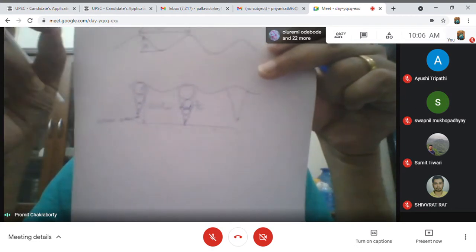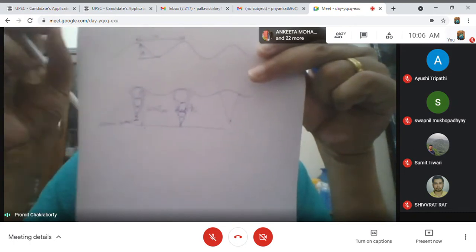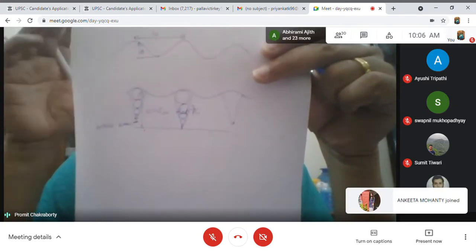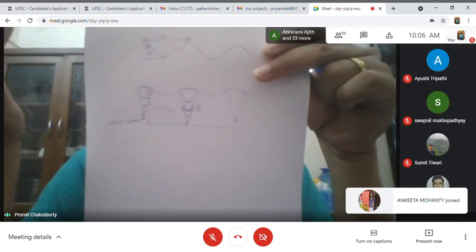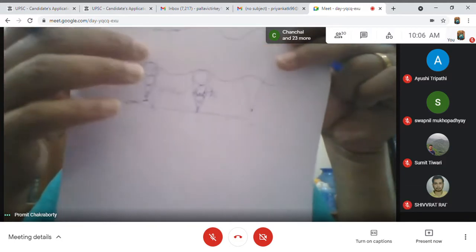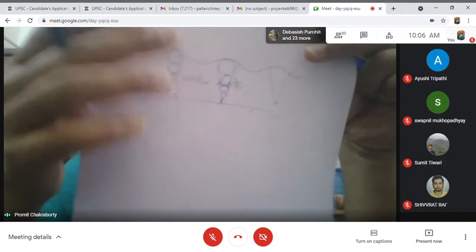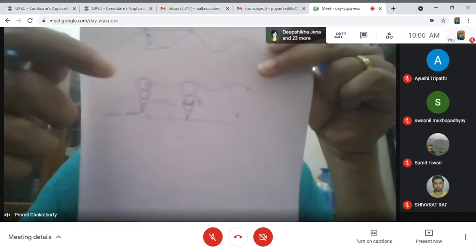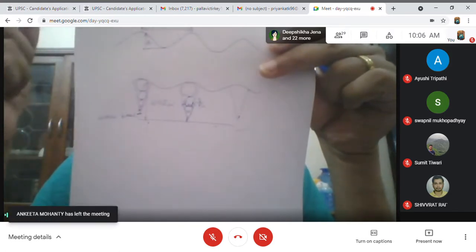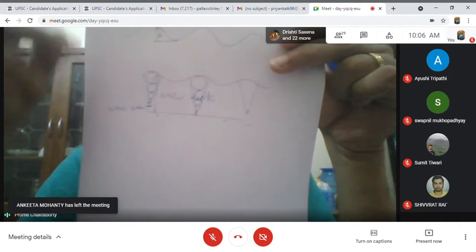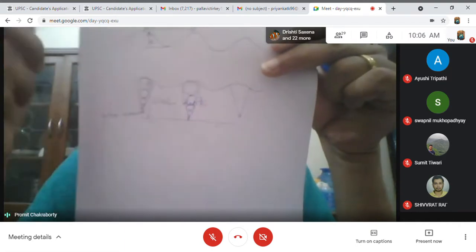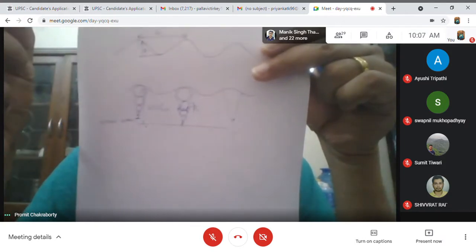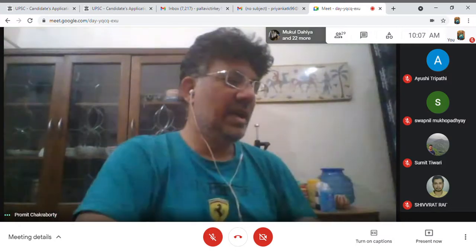So all depends upon the amplitude of the wave, the wavelength of the wave, the shear of the air on the surface of the water, and what energy it is transferring to the water column. Depending on that, the depth of the wave base will vary. If your sediment surface cuts the wave base, that means your wave base is so low that it is cutting the sediment surface, then the wave will start moving the grains on the surface, otherwise not. Am I clear?